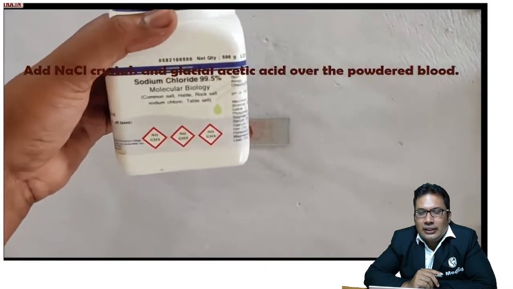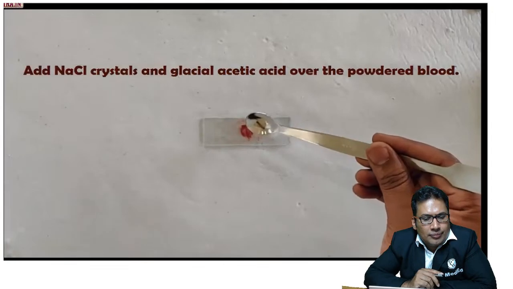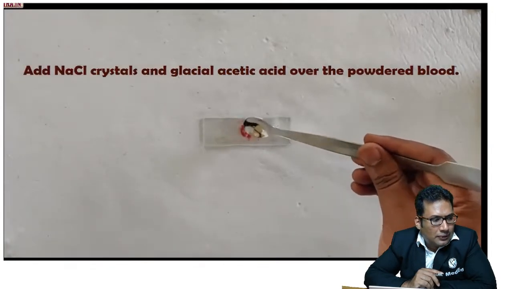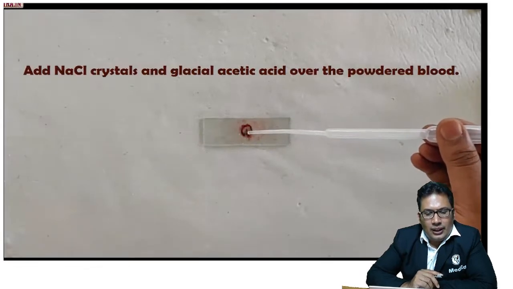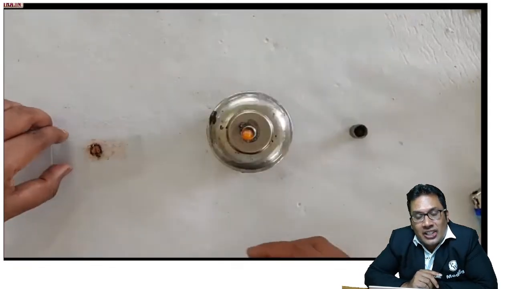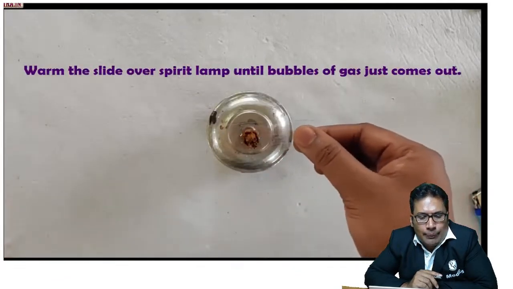You need to add glacial acetic acid along with NaCl reagent. When you add, there will be formation of hemin crystals. These hemin crystals can be either Takayama or Teichmann test.